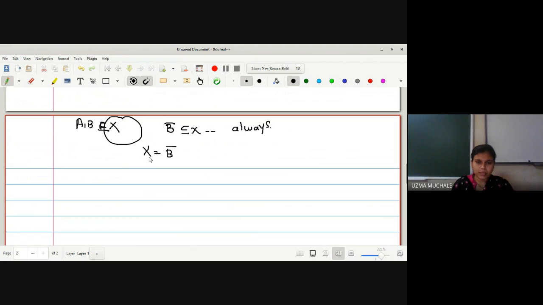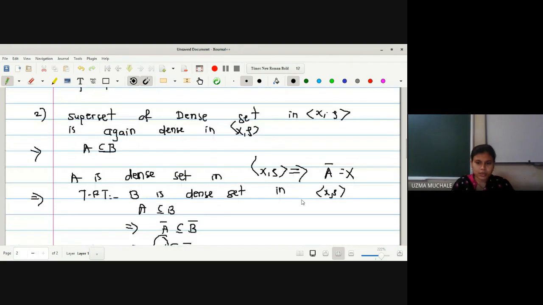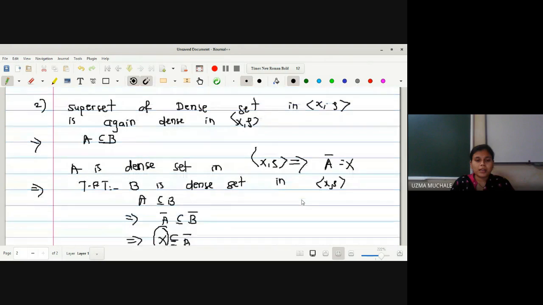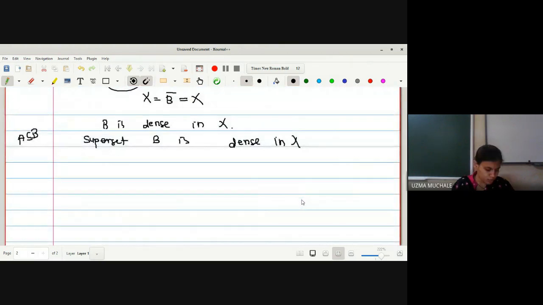What do you mean by B bar is equal to X? B bar is equal to X means B is dense in X. Why is B a superset? Because we are saying A is a subset of B, which means B is a superset of A. The superset B is dense in X. From where have we started? We started with A is dense in X, and we just had to prove that B is also dense in X. Those who want to repeat this can see the video lecture once again.